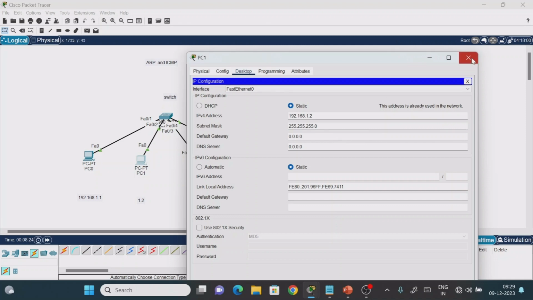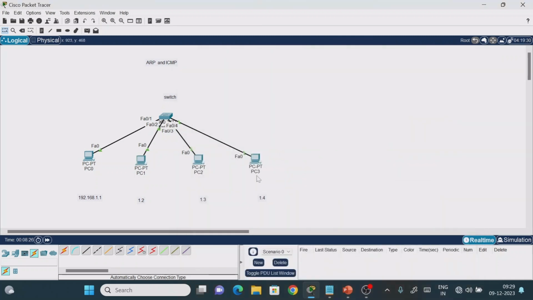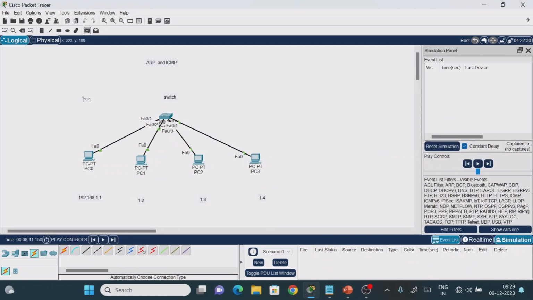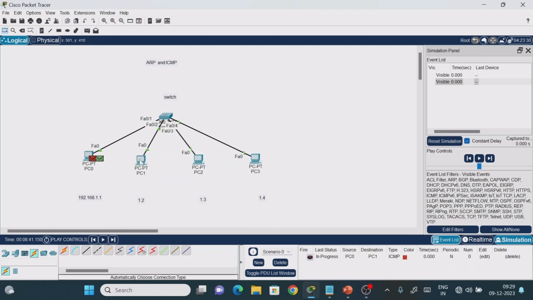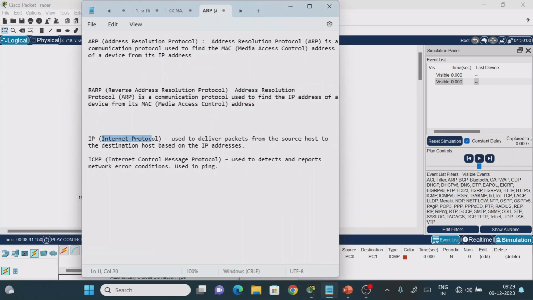1.2 is accepted. Now the moment you try to communicate from this PC0 to PC1, see what will happen. This is my source, this is my destination. Now see that the packet is placed. Why is the packet placed here? Because this is also identified using the unique address mechanism. So this is the use case of the internet protocol. Once it is completed, next we will see the ARP protocol.